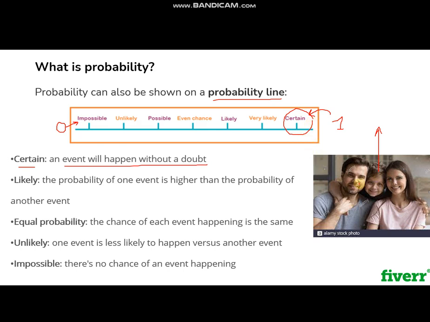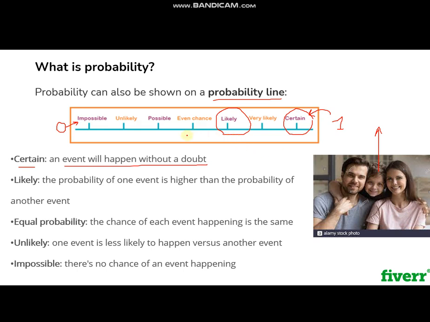Dad said that if you pass the test on Friday, it is likely that you will go to the birthday party. In other words, your chances of going are greater than staying at home if you pass the test. So this is called likely: the probability of going to his best friend's birthday is likely to happen.